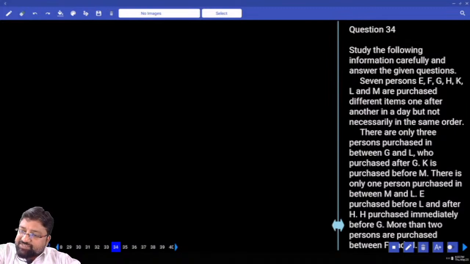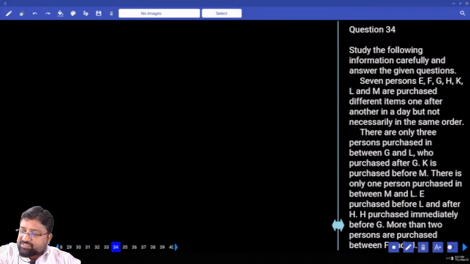Seven persons E, F, G, H, I, J, K, L, M are purchasing different items one after the other in a day, but not necessarily in the same order. How many persons? 7 persons purchasing different items one after the other.